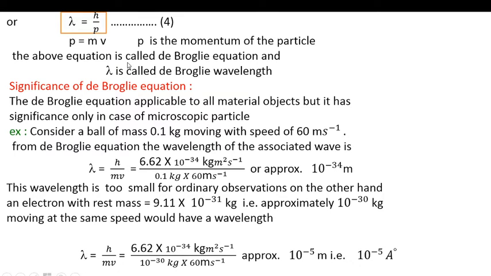The above equation is called the de Broglie equation and λ is known as the de Broglie wavelength, h is Planck's constant and p is the momentum.